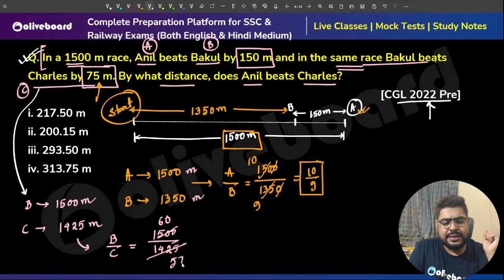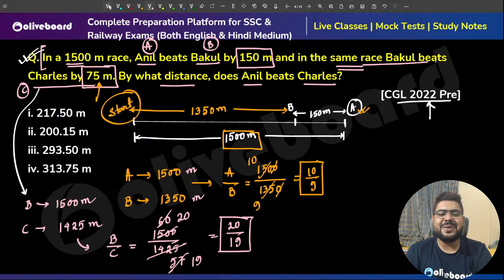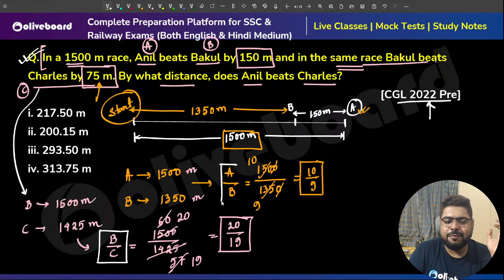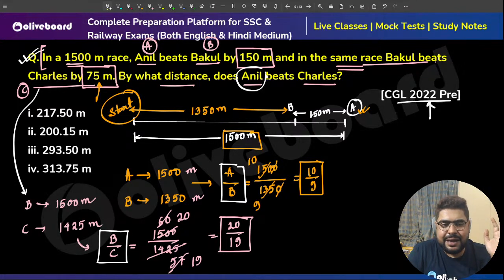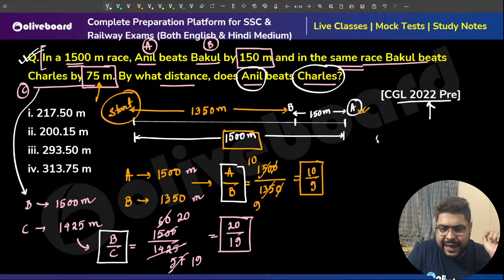And this is 57, I guess. 3 19s are this, 3 20s are this. So 20 by 19. Let's understand one simple thing. Sir, I need to convert what? I need to get rid of B. Why? Sir, they are asking about A and C. Now, sir, A and C, how will I get? Sir, I need to eliminate B.